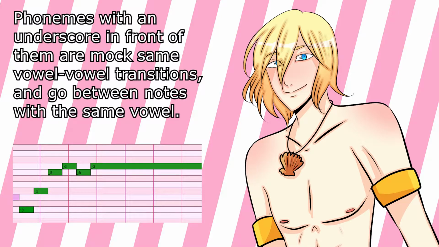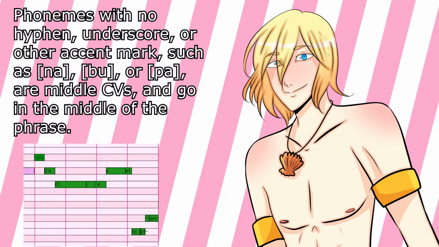Phonemes with an underscore in front of them are mock same vowel-vowel transitions. Instead of two vowels taken together from the same string, these are configured to blend with the same vowel preceding it. These should go in between notes with the same vowel. Phonemes with no hyphen, underscore, or other accent mark are middle CVs and go in the middle of the phrase.